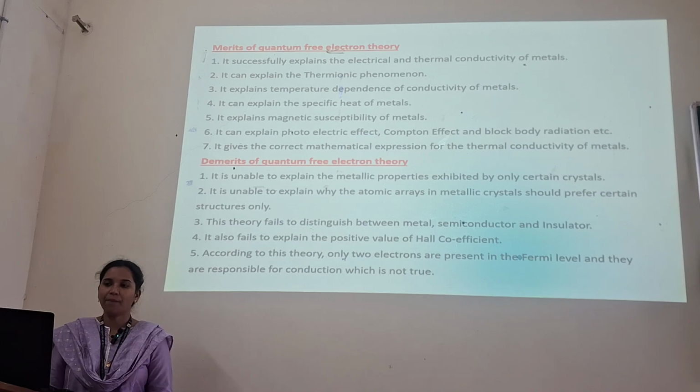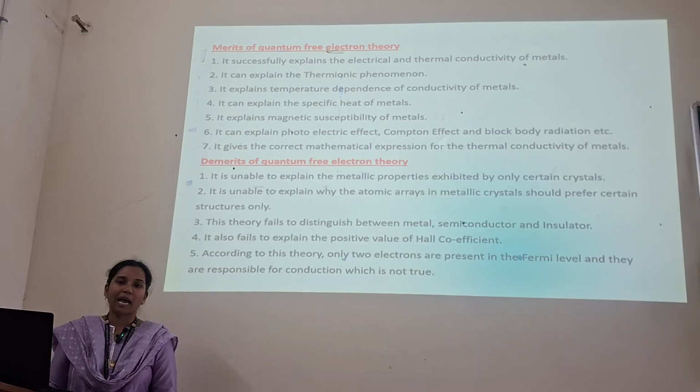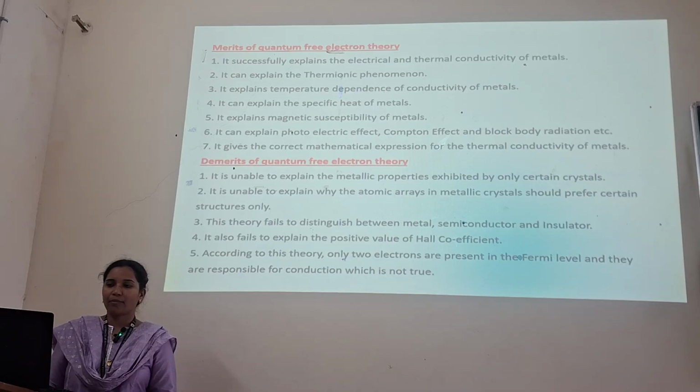It successfully explains the electrical and thermal conductivity of metals. It explains the thermionic phenomenon. It explains the temperature dependence of conductivity of metals. It explains the specific heat of metals. It explains the magnetic susceptibility of metals. It can explain the photoelectric effect, Compton effect, and black body radiation. It gives the correct mathematical expression for the thermal conductivity of metals.